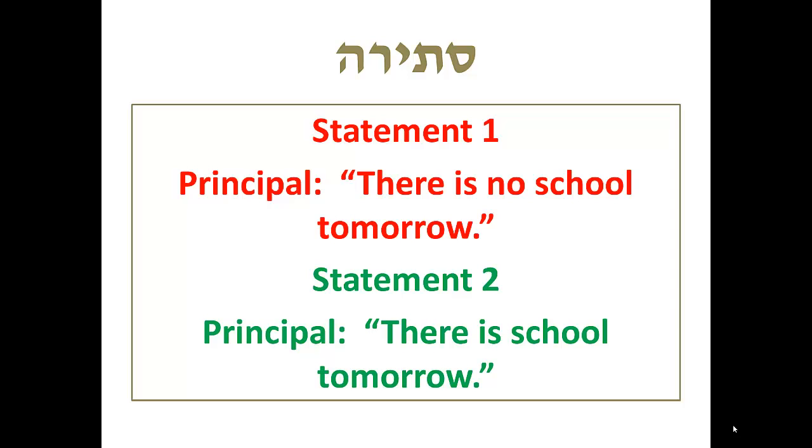What's the problem here? Since he's the principal, either one of these statements can be true. But because the same authority, the principal, makes both of these statements, we have a difficulty. We have a contradiction, a stirah. Either one of these statements can be true, but not both.